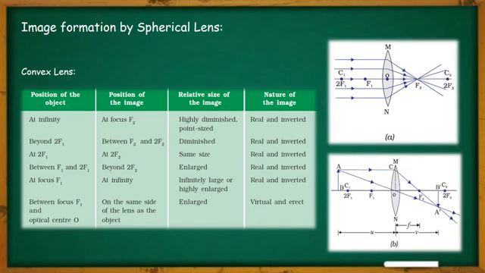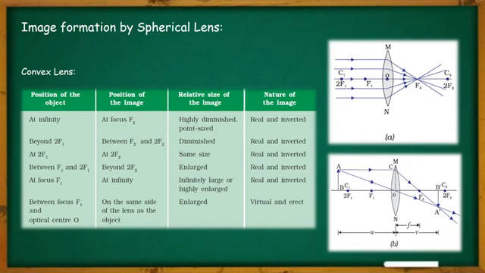Similarly, in the second case, as you can see in this diagram, the second position of the object is beyond 2f1. The 2f1 point means that is the C1 point, and whenever the object is placed between C1 and infinity, or you can say it is placed beyond C1 or beyond 2f1, where will the image position be? Now let us see. As you can see, the object, that is an arrow, is placed beyond the F1 point, and two rays of light are coming from the tip of the arrow from position A, and they are passing through the lens and meeting each other at point A dash.